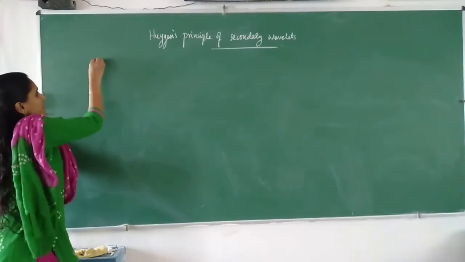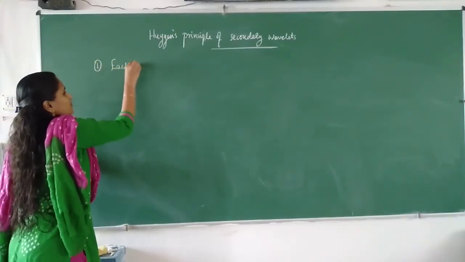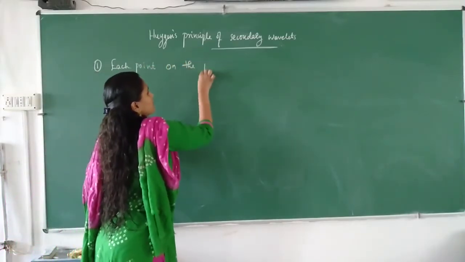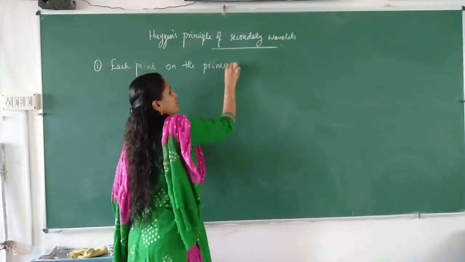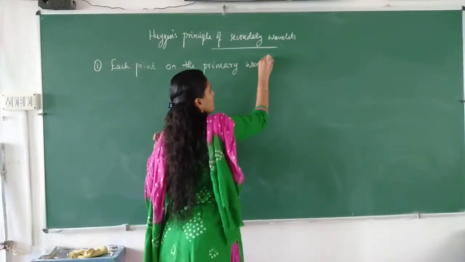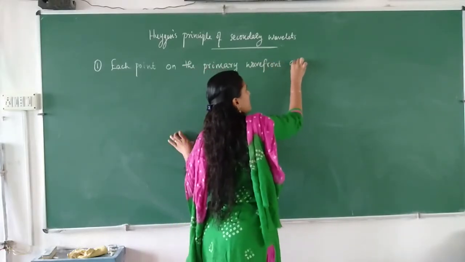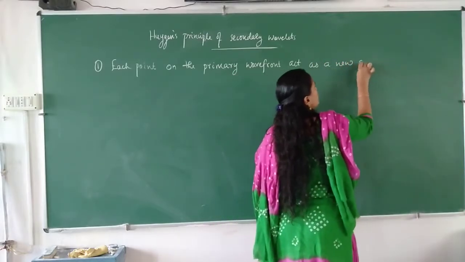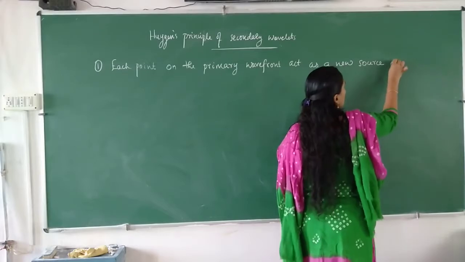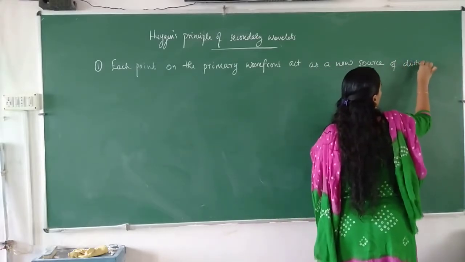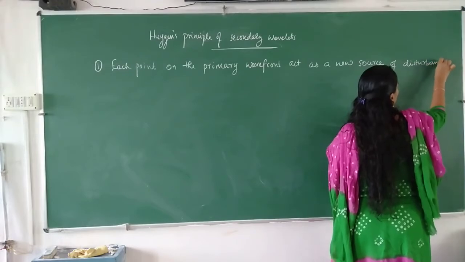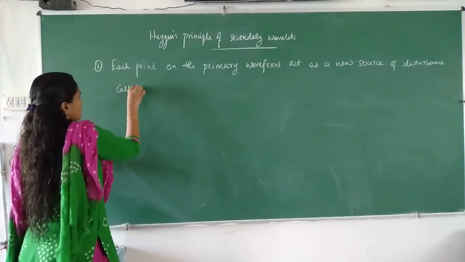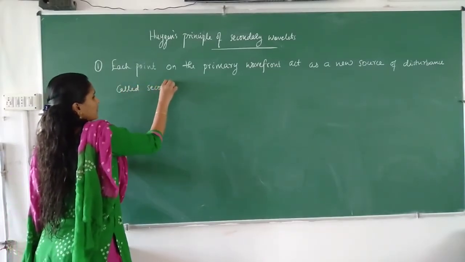So first one we can write: each point on the primary wavefront as a new source of disturbance, called secondary waves.